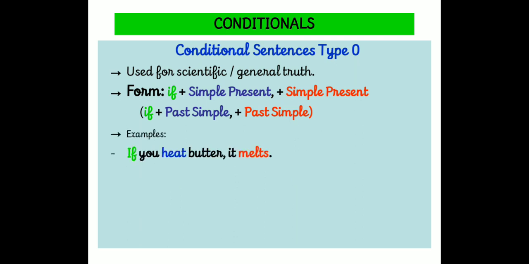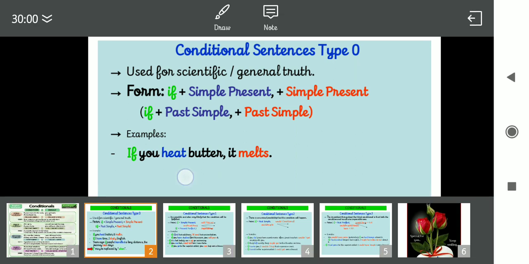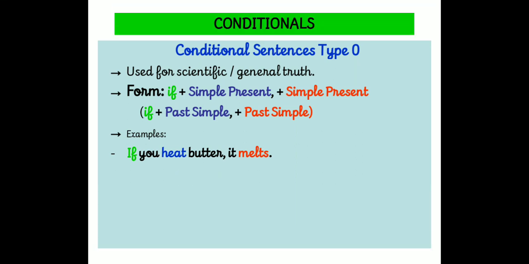I give you one example here. If you heat butter, it melts. See, my dears, in the if clause we see if you heat butter, and in the main clause we can see it melts.